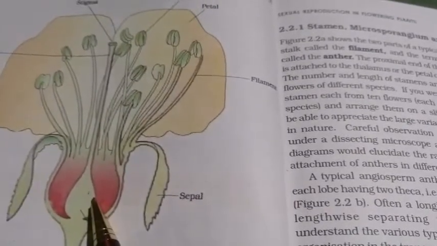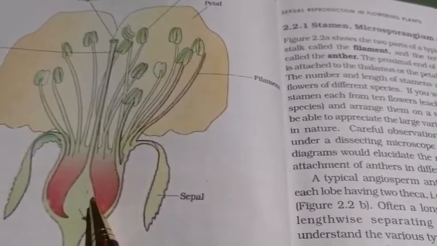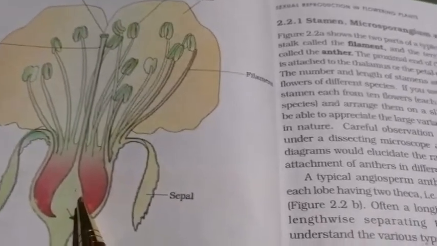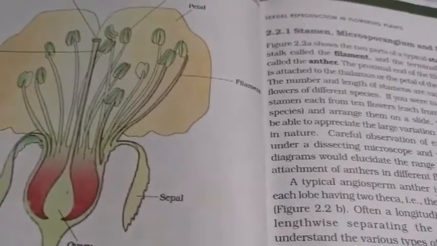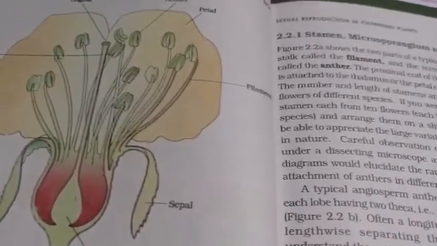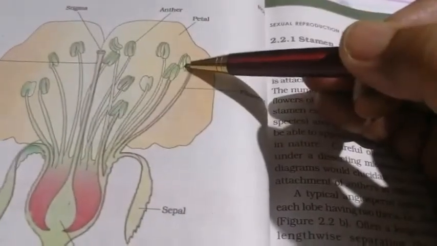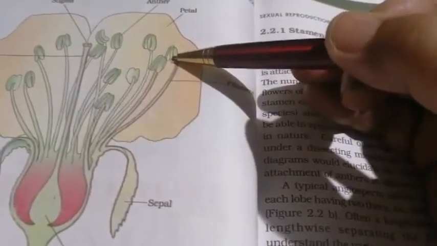So the pre-fertilization event which we talked about in the first chapter consists of what? It consists of formation of gametes. Firstly we are going to see the formation of male gametes. So where is the male gamete formed? All of you know it is formed in the anther.